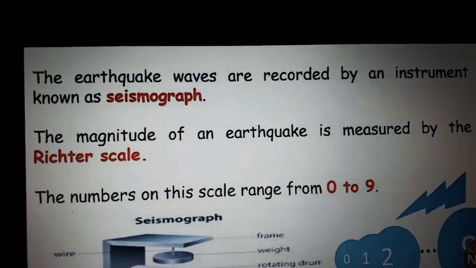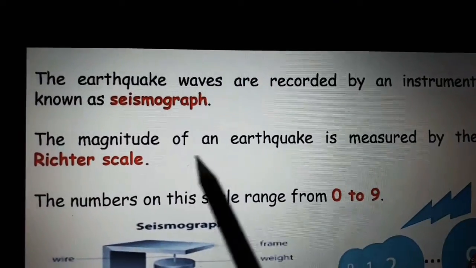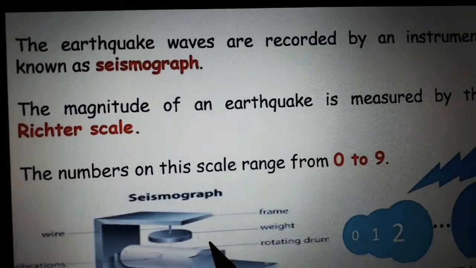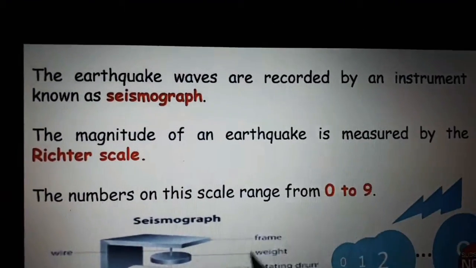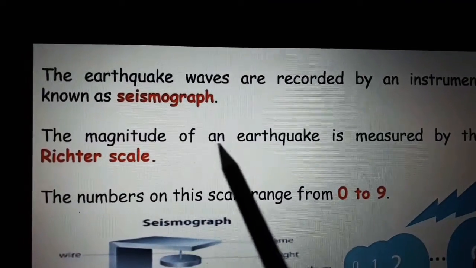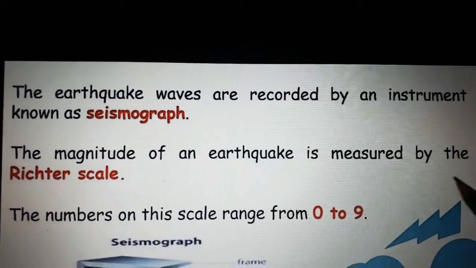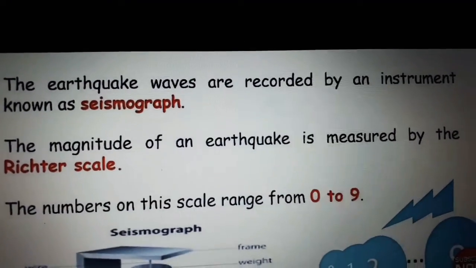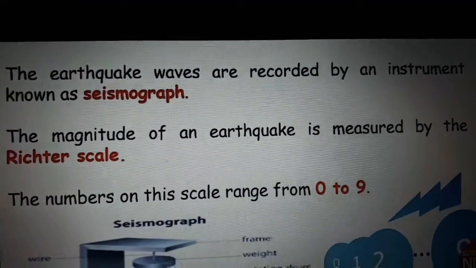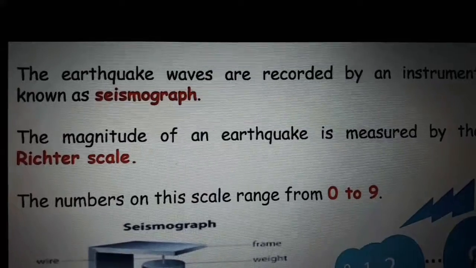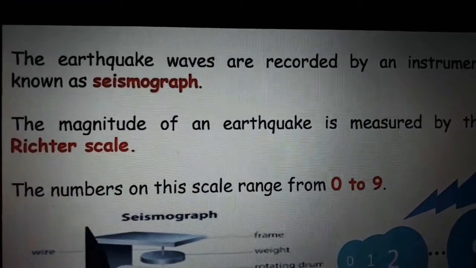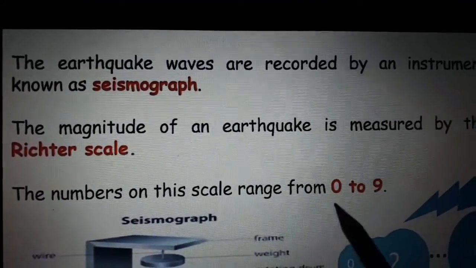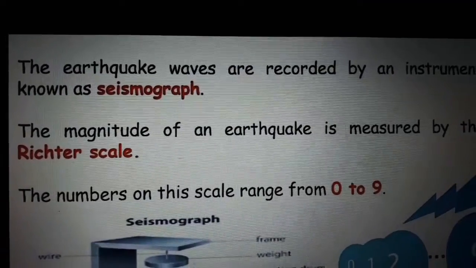Next, the earthquake waves are recorded by an instrument called a seismograph. This is that machine, used to record them. The magnitude of the earthquake is measured by the Richter scale, a scale used to measure the earthquake. The numbers on the scale range from 0 to 9, where 0 means there is no earthquake. So remember this.